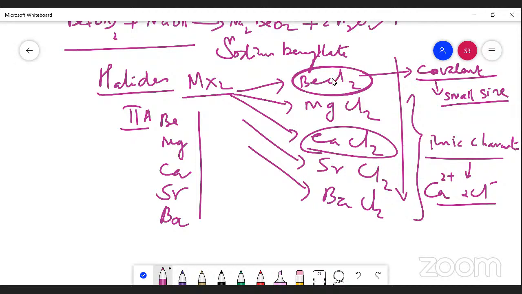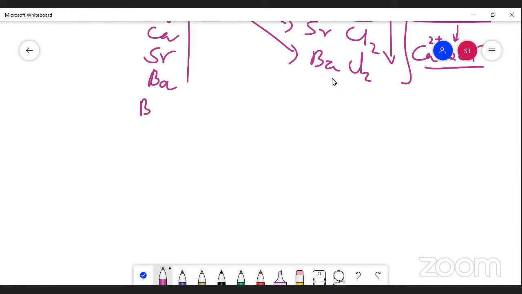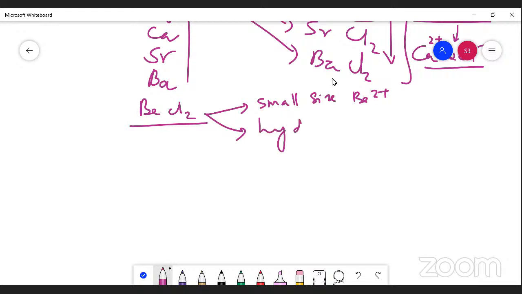Now we are getting very clear about this. What's the reason? Beryllium is small in size. Especially we are going to study beryllium chloride, and you should understand its characteristics. Beryllium chloride is covalent in nature due to its small size, and the beryllium 2+ is hygroscopic in nature.